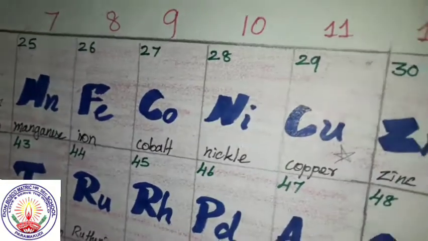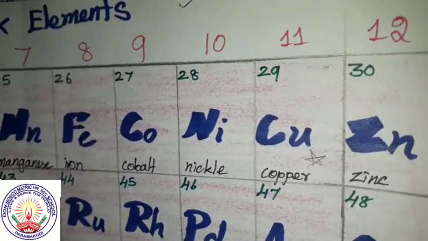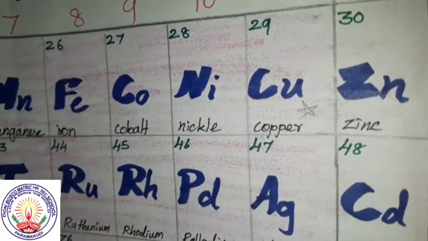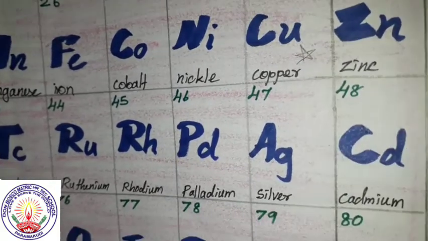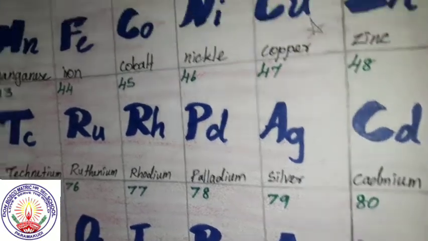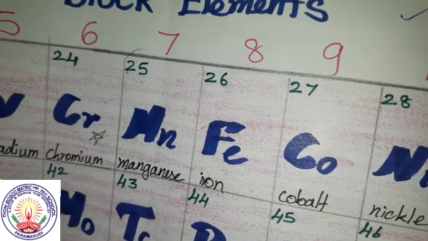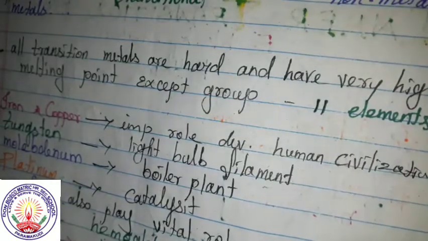Except this 11th group, all these are hard. Which are the 11th group? That is copper, silver, gold. Except these, all other transition metals have high melting points and are hard.